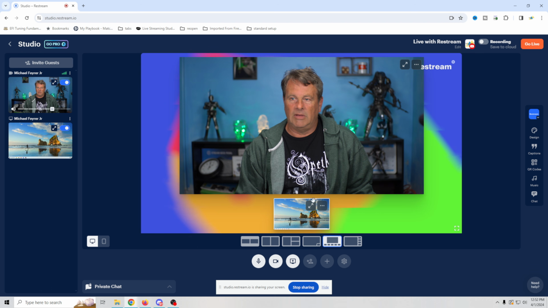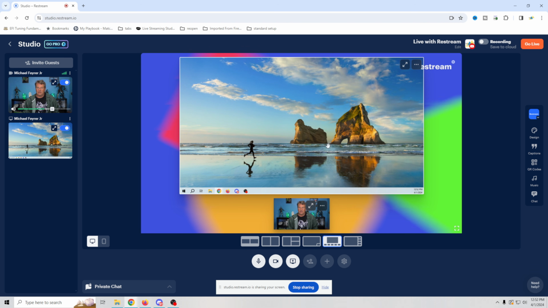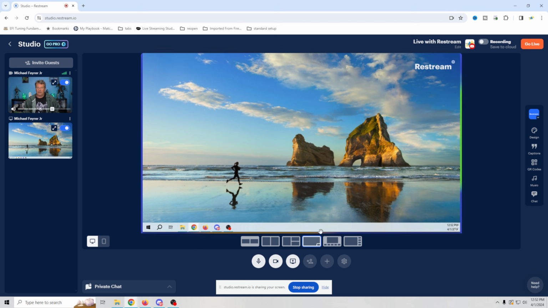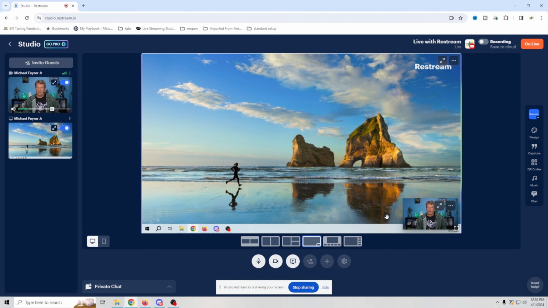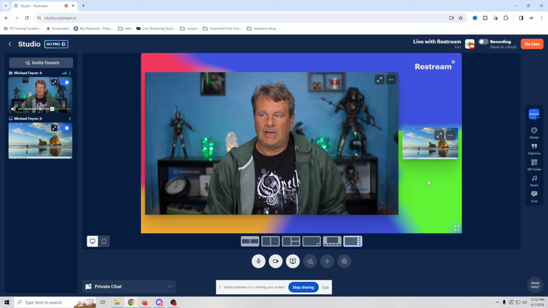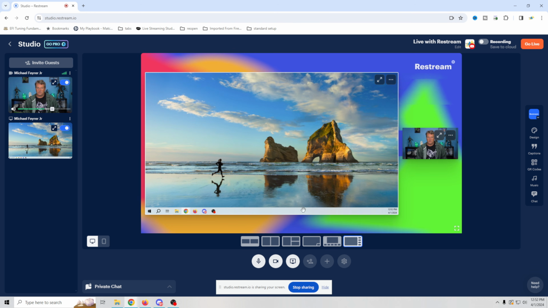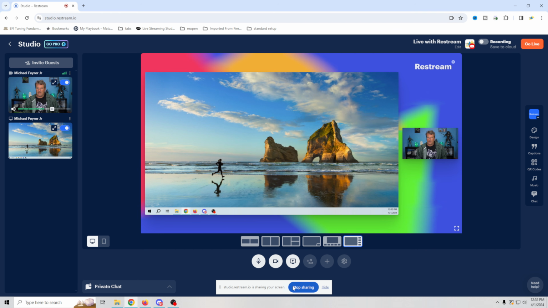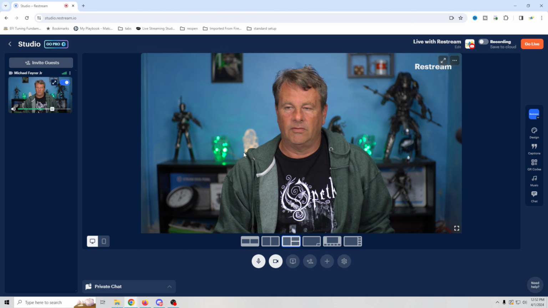So we can mess around with this and I can just drag it to decide which one I want. I can also change up everything like that. So it's really, really easy to set this up. Obviously, all these little dots over here would be other people that are joining you, and you can flop screens just like that with any of those people as well. So that works pretty nice. We can stop sharing just by clicking stop sharing right there. It'll disappear over on the side.